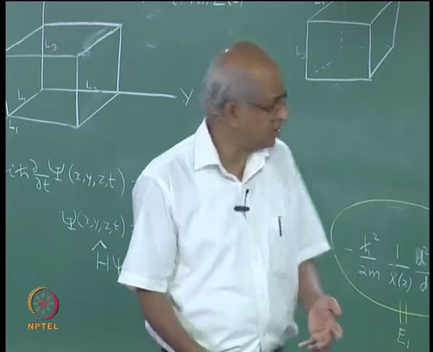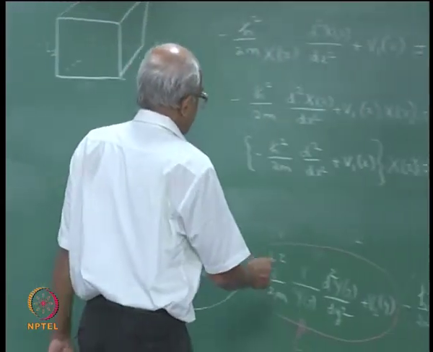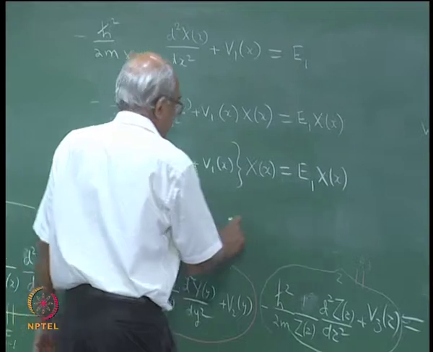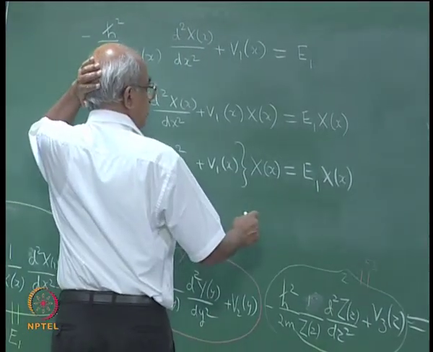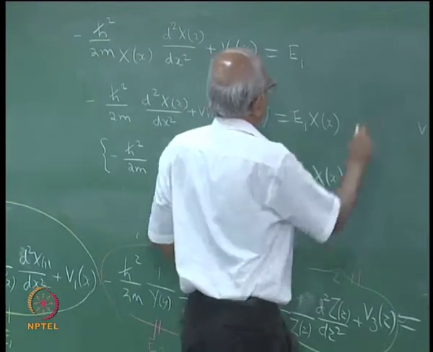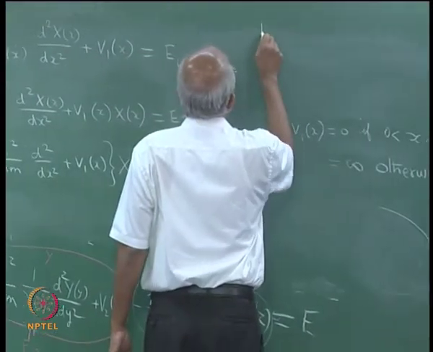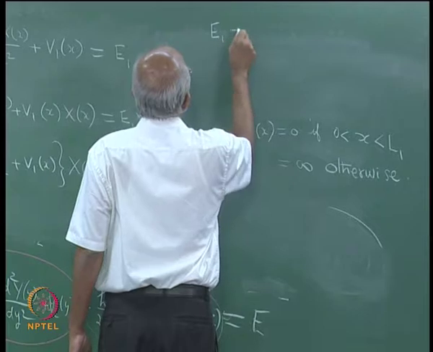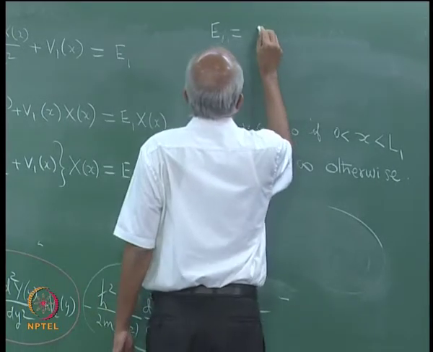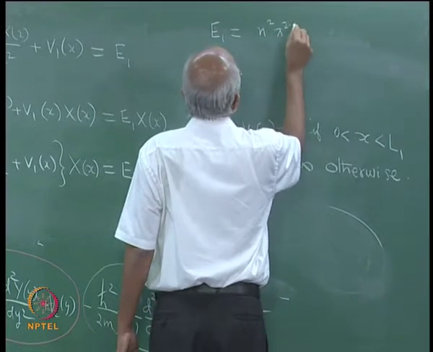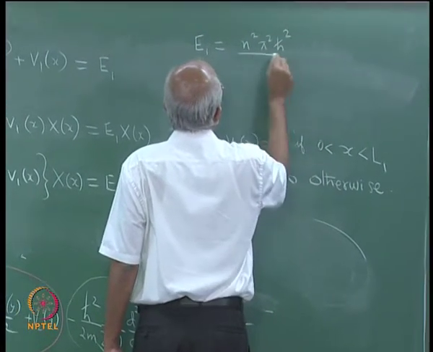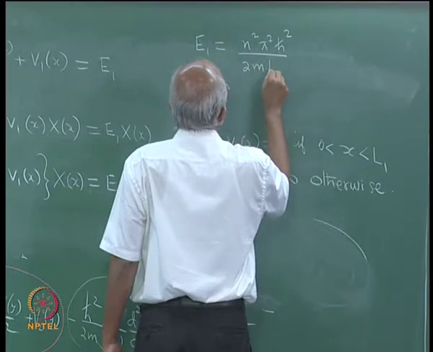So, what is the solution? The solution can be obtained only if E1 has the value some number n square pi square h cross square divided by 2m L1 square.